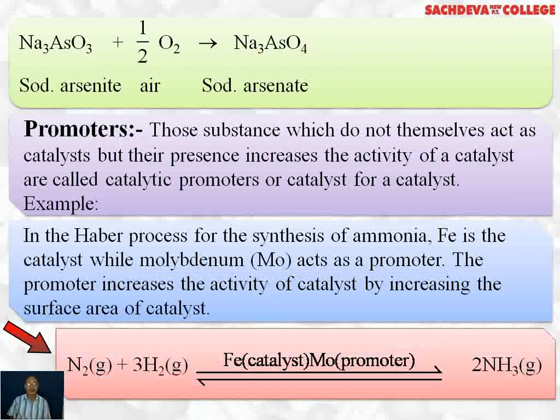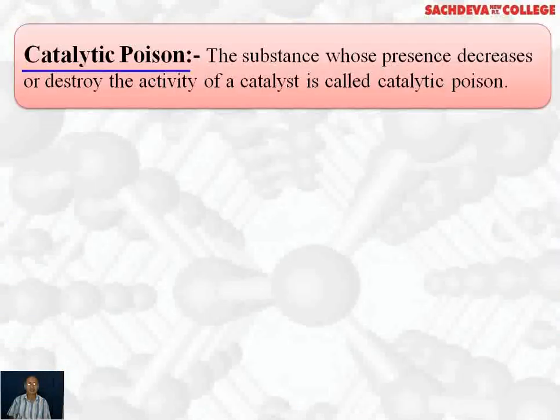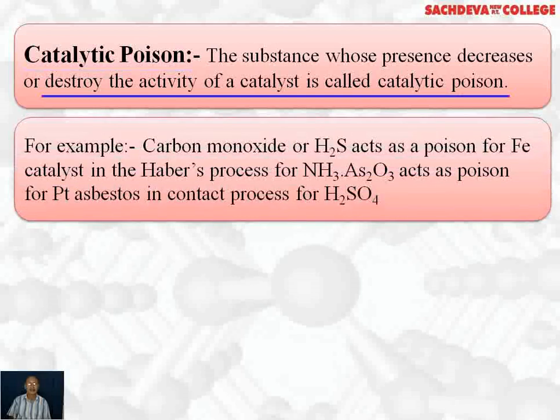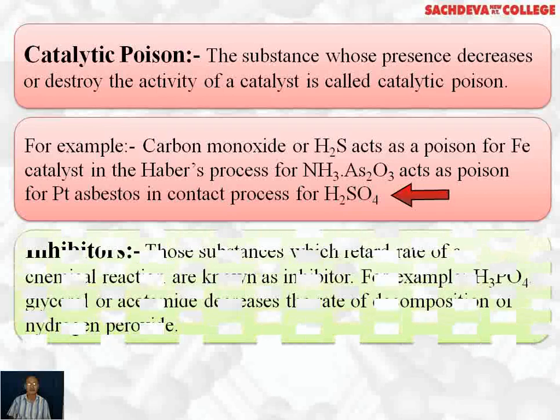Here iron is acting as a catalyst and molybdenum is acting as promoter. Catalytic poison. They are opposite of promoters. The substance whose presence decreases or destroys the activity of a catalyst is called a catalytic poison. For example, carbon monoxide or H2S acts as a poison for iron catalyst in the Haber's process for manufacture of ammonia. Similarly, arsenic oxide acts as a poison for platinum asbestos in the contact process for manufacture of sulfuric acid.